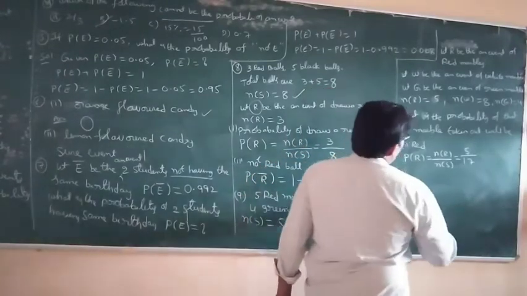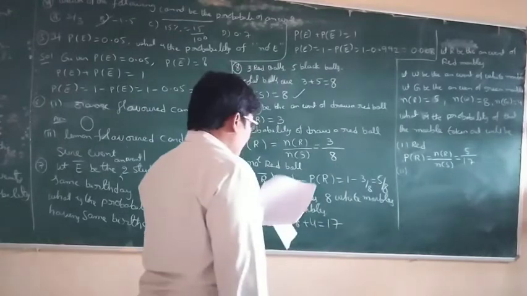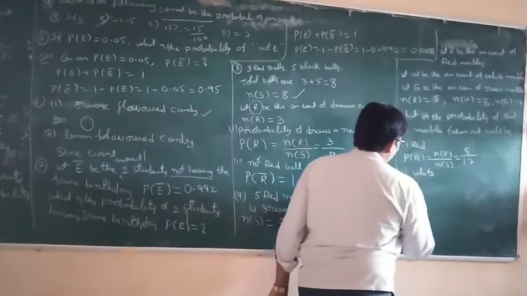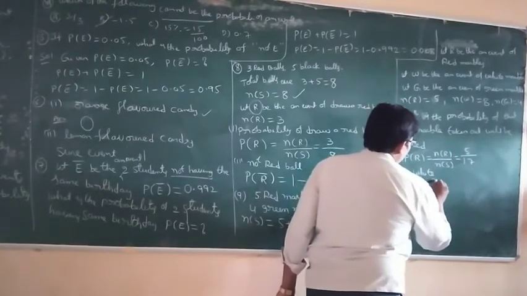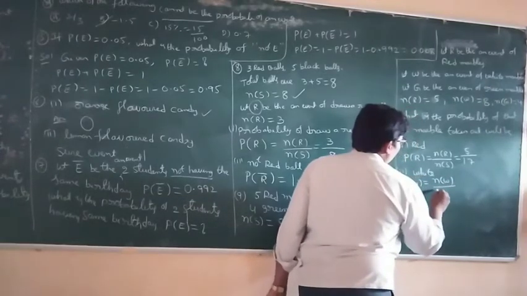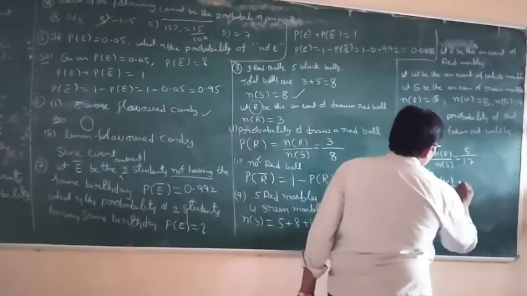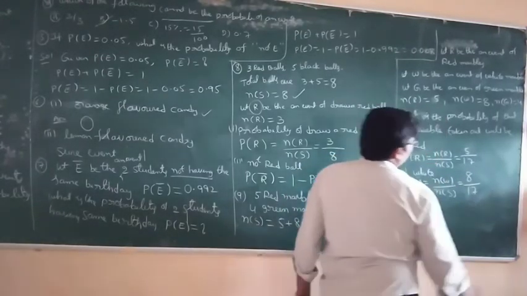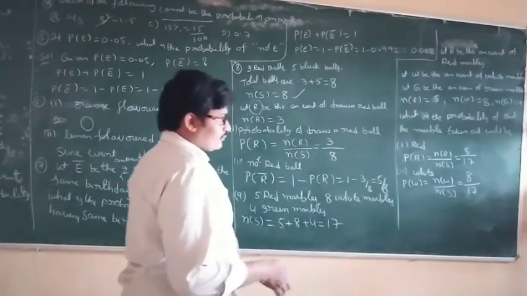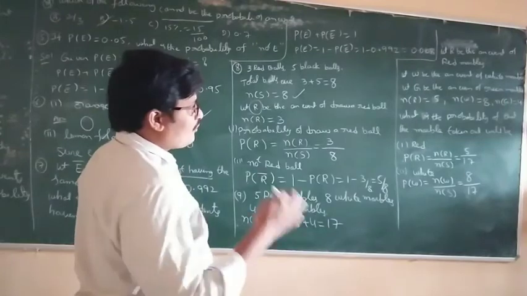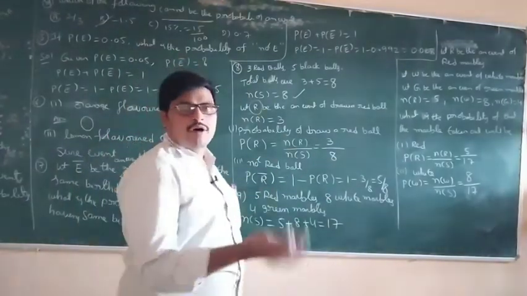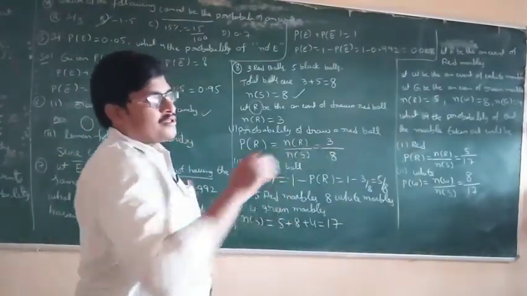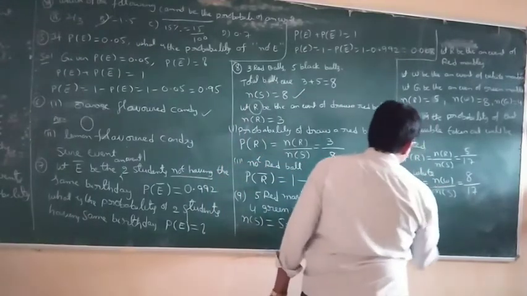Second one. What is the probability that the marble taken out will be white? Probability of white means number of white by number of S. How many whites? n of W is equal to 8, by the total number of marbles. The marble is taken from the total marbles, any marble, red, white or green. So that's why n of S is equal to 17.